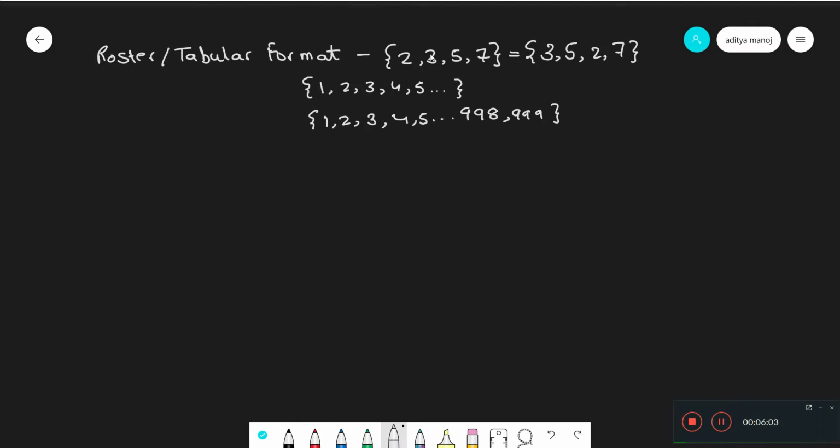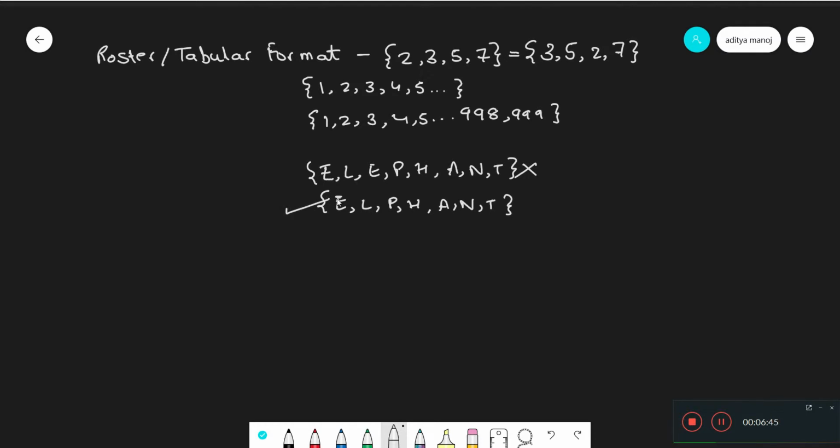Another important thing, we usually do not repeat elements in the tabular format. For example, if somebody asks you to write down the set of all the letters appearing in the word elephant, instead of writing E, comma L, comma E, comma P, comma H, A, N, T, you instead go E, L, P, H, A, N, T. See how we do not repeat E twice.